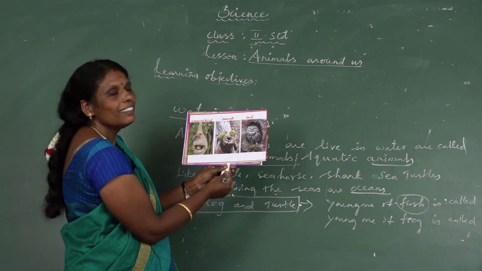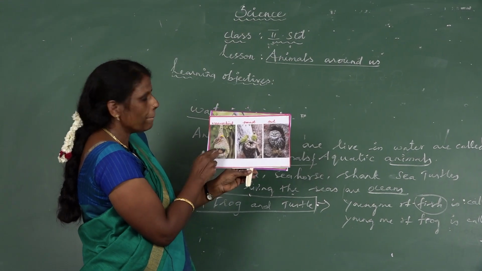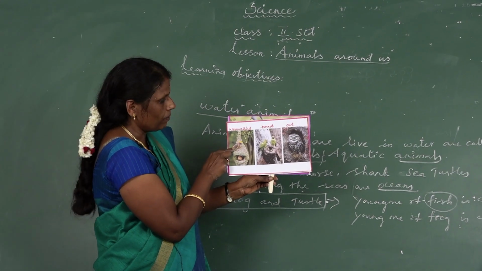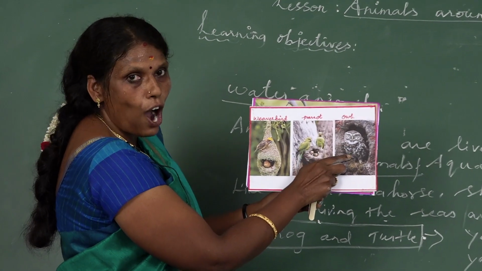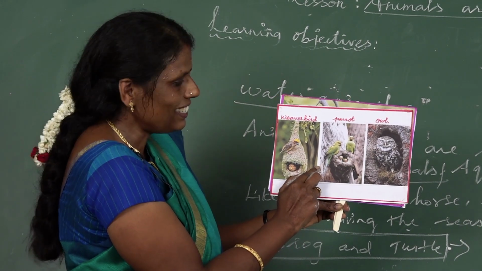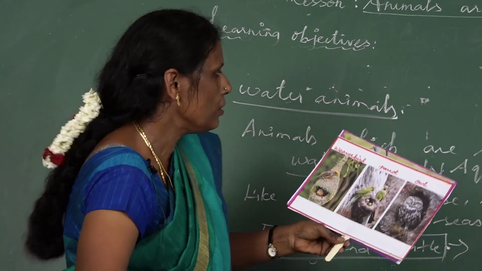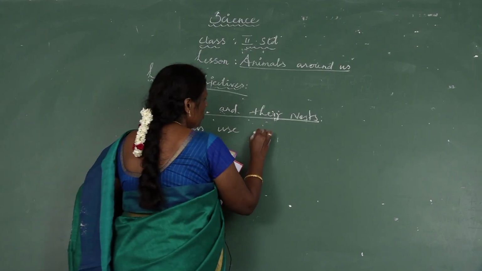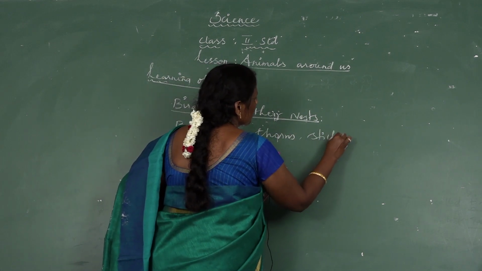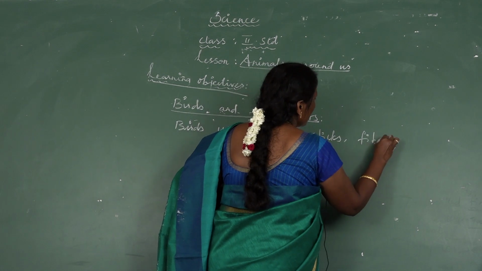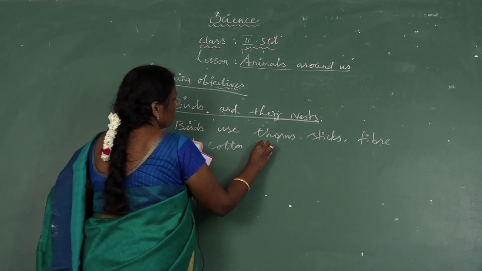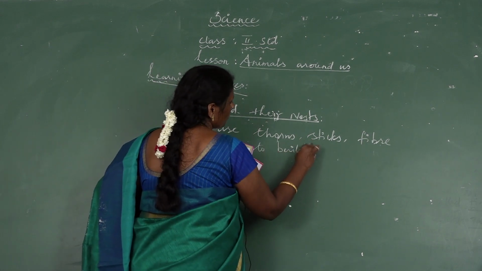Listen, children. What is this? These are the birds and their nests. It is the weaver bird. It is the parrot. It is the owl. Now listen. Each bird's nest looks different, isn't it? Very good. So birds use thorns, sticks, fiber and cotton to build their nests.